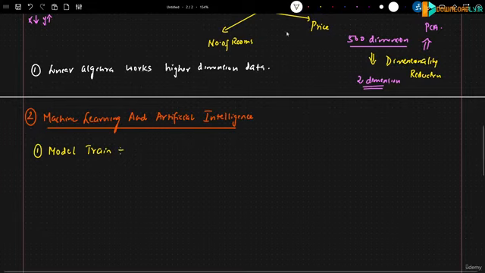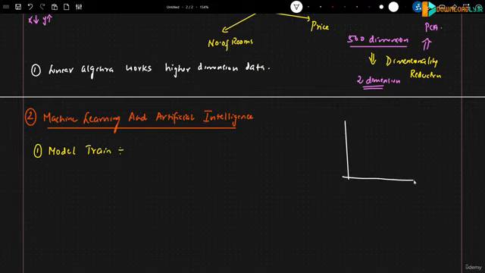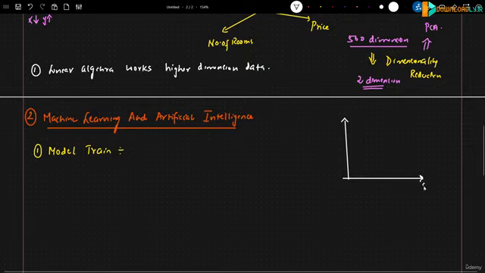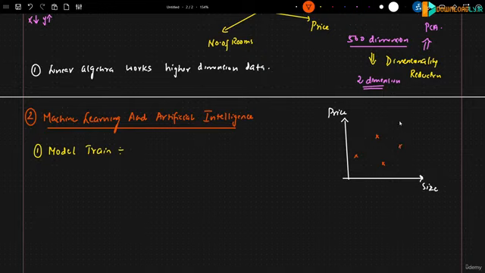Let's say I have the input feature called size of the house, and I should be able to predict the price of the house. Usually in this scenario, I have my entire training data points, right? So in model training, since this is a regression problem statement, one of the basic algorithms that we may apply is linear regression. Linear regression will create this best fit line. Now with this best fit line, with respect to any data point of size, we will be able to predict the price.